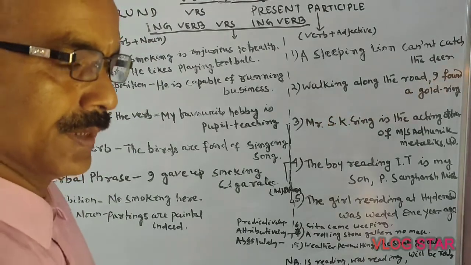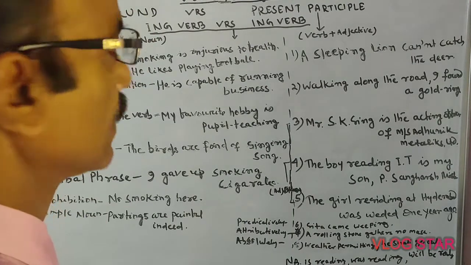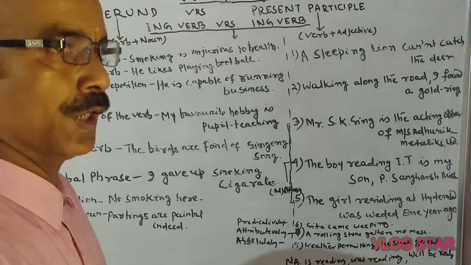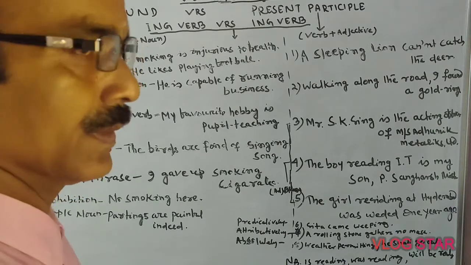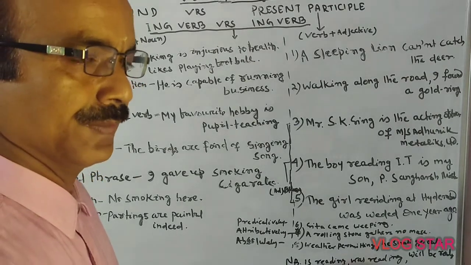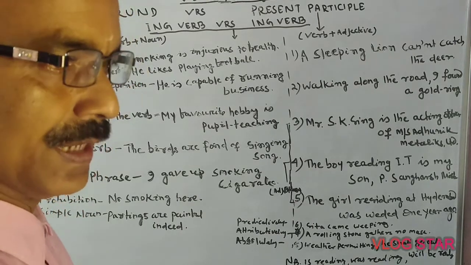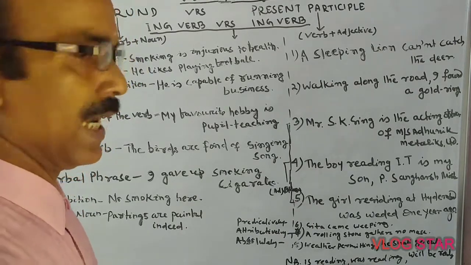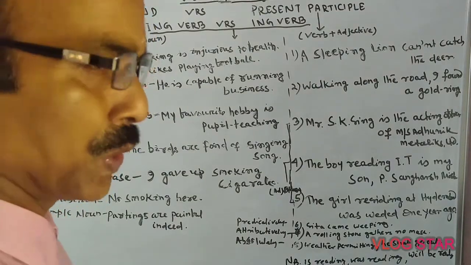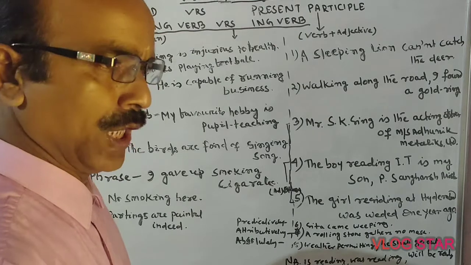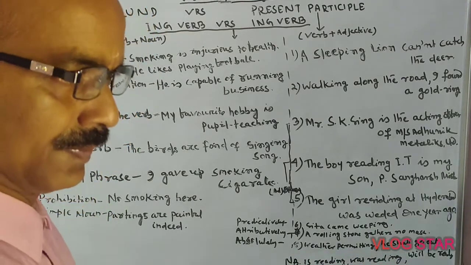Yesterday I taught you about finite and non-finite, and I hope you have understood it. Finite verbs change according to person, number and tense.